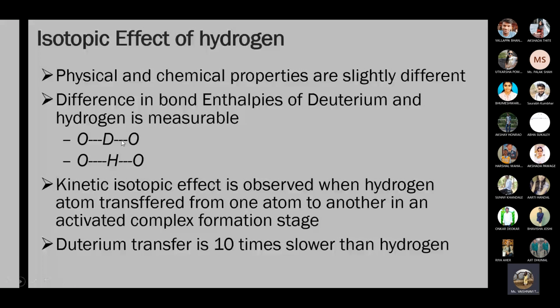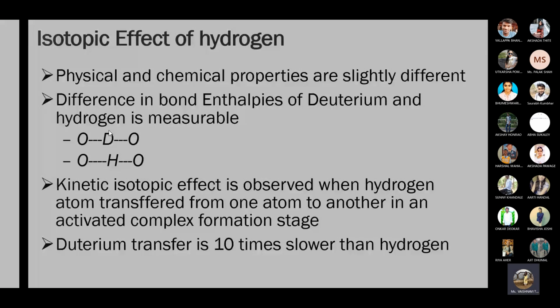Deuterium transfer is 10 times slower than hydrogen. Deuterium is heavy because its mass number is double that of hydrogen, so it requires more time to transfer. So deuterium transfer is 10 times slower than hydrogen.